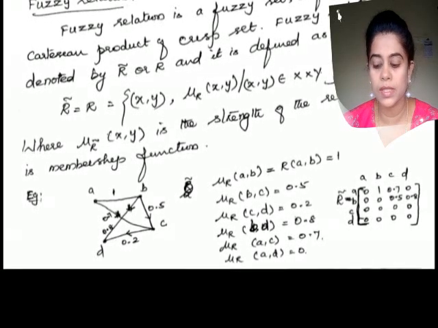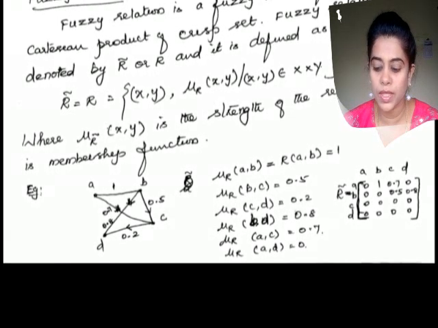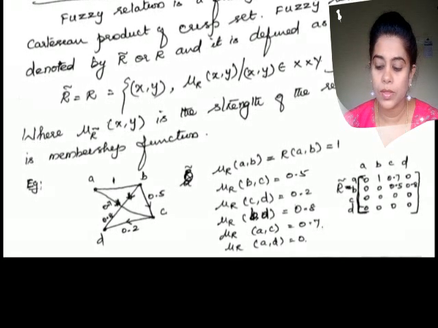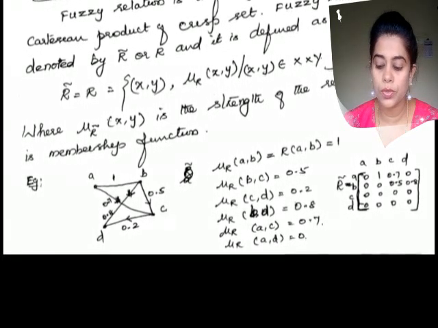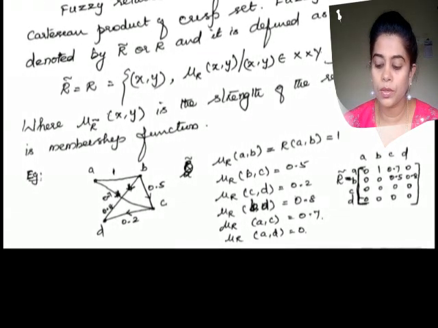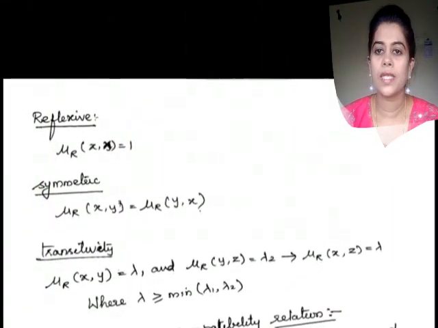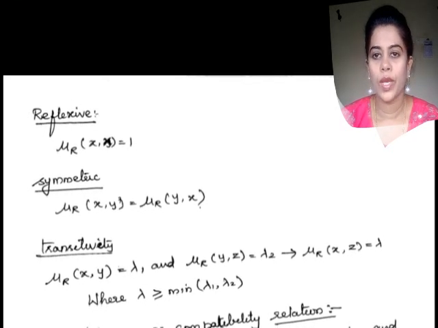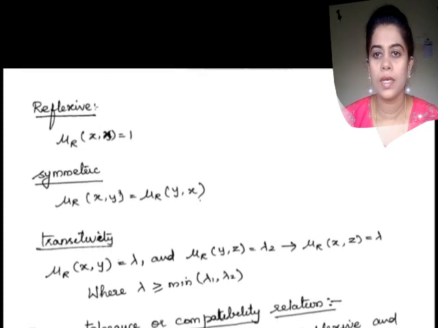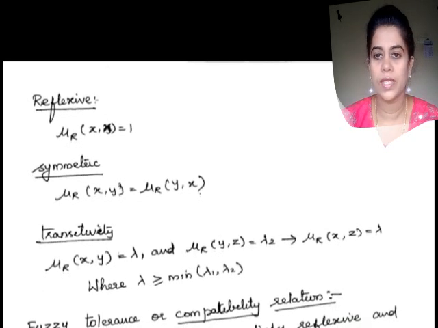And B to A is 0. B to B is 0. B to C is 0.5. And B to D is 0.8. And C to A is 0. C to B is 0, C to C is 0, and C to D is 0. And similarly, D to A is 0, D to B is 0, D to C is 0, and D to D is 0. Yes, this is the example for fuzzy relation. So we have seen the graph and how we convert it into the relational matrix.